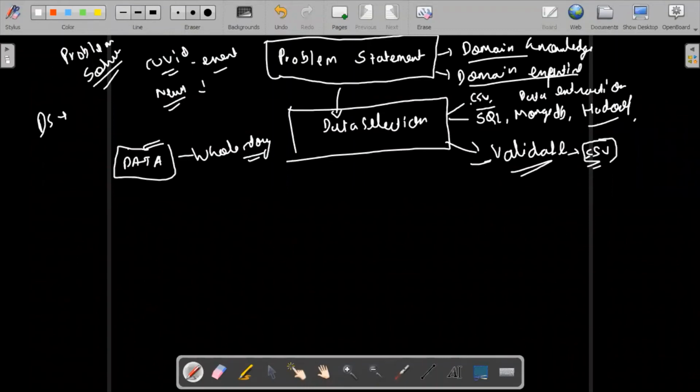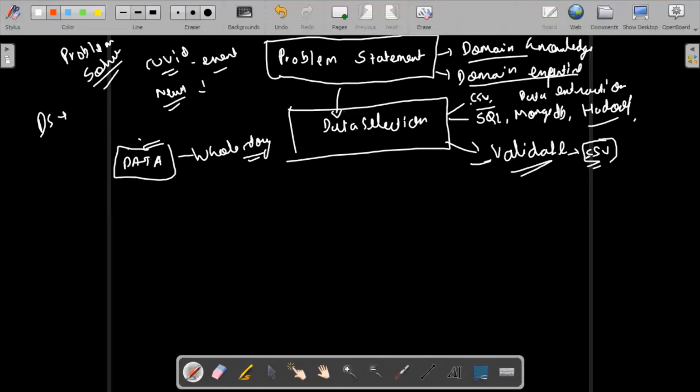So every time it's not necessary that it's going to give us the whole story of the data. That is how you will feel this problem in terms of data selection, and you are not going to get the whole story. So fine, this was data selection. You are going to choose the data on the basis of domain expertise and all those things.